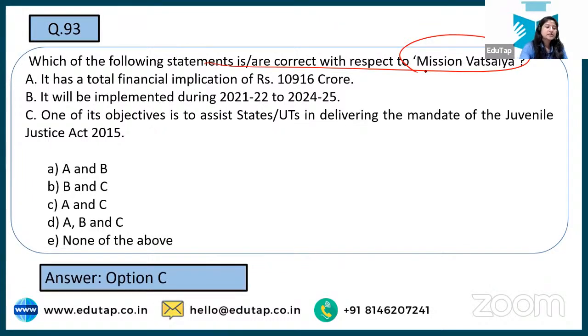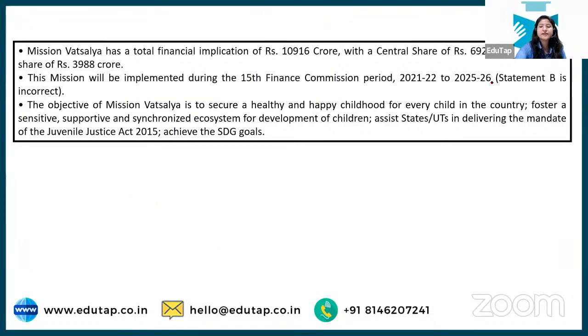And these are the following options, and you have to tell the right answer to this. See, the correct answer is option C, A and C. Okay, so this will be implemented, because see here, it is implemented till 25-26 for now. Mission Vatsalya is taking care of children. Vatsalya means child. So here, the Ministry of Women and Child Development will focus on this mission. It is an umbrella scheme, many sub schemes will be in there, and the objective of this scheme is to secure a healthy and happy childhood, and that is what it will focus on.